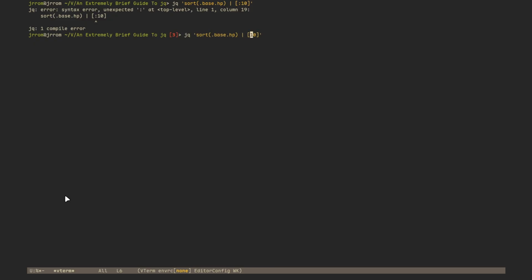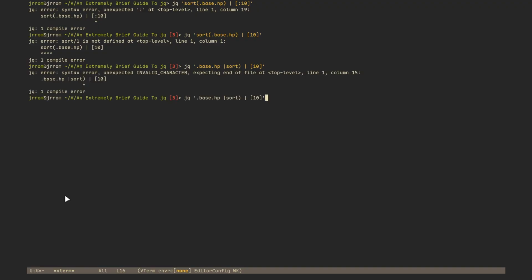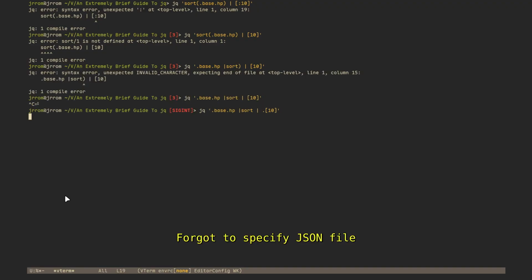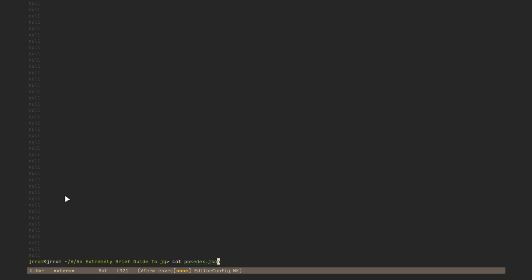I forgot the syntax. Let's do this sort of thing. It's actually capitals. All right, what we do now is dot base dot HP sort.